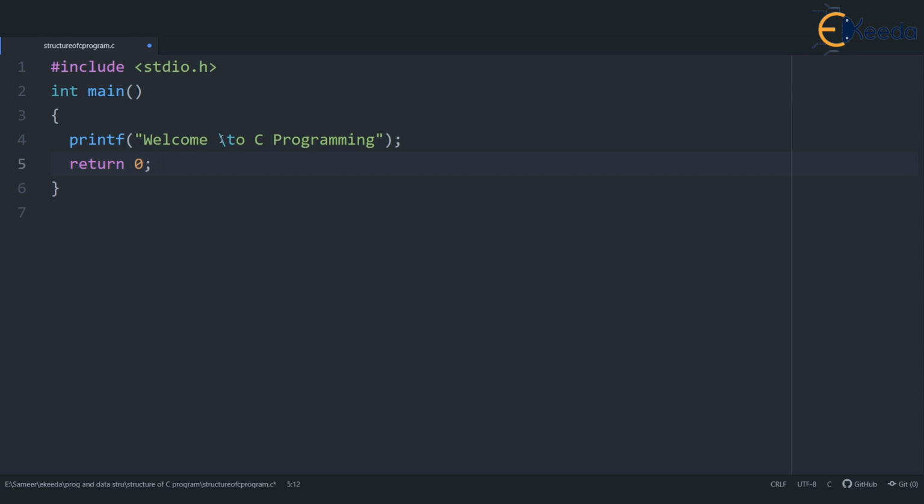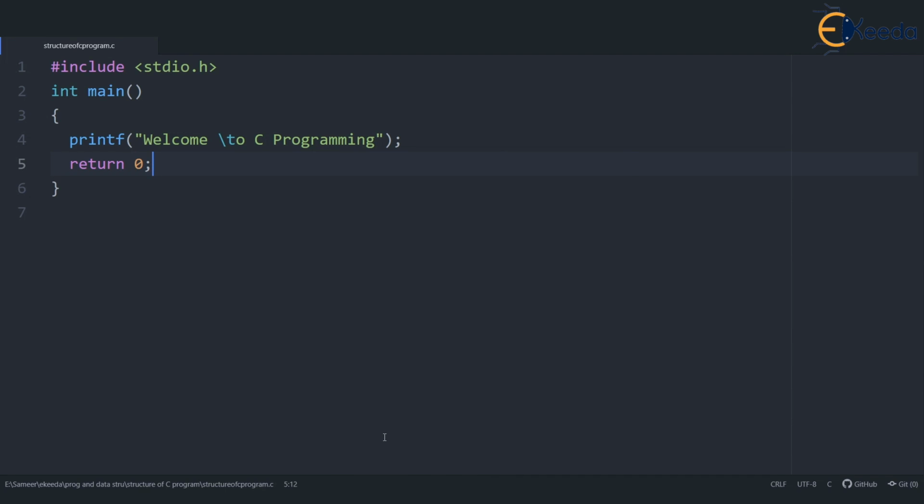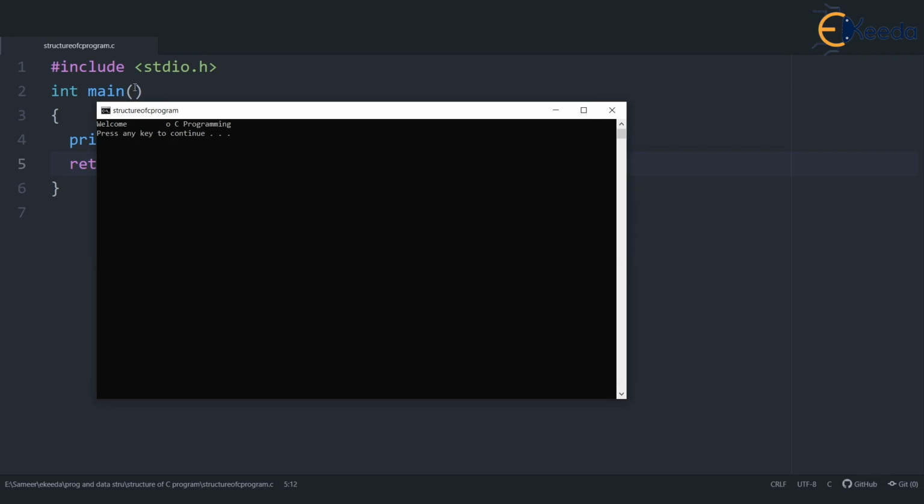You know what? I'm sure you might have thought about it. This backslash t is going to be tab character. So what is going to be the output is welcome. Then this backslash t will print some spaces. Cursor will be pushed ahead and o C programming. What funny situation are we having? Let's compile and run it. And we are going to have welcome. Oh, look at that. Some few spaces and then o C programming. I really didn't want this.